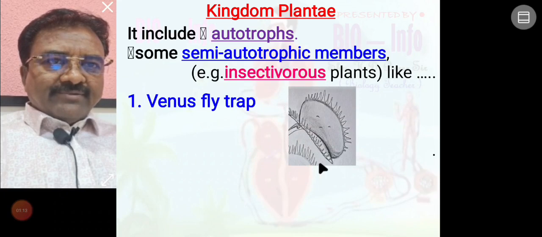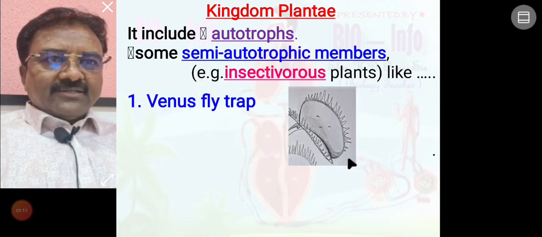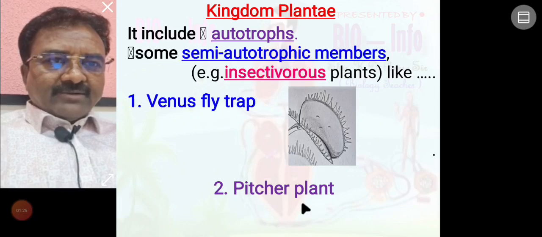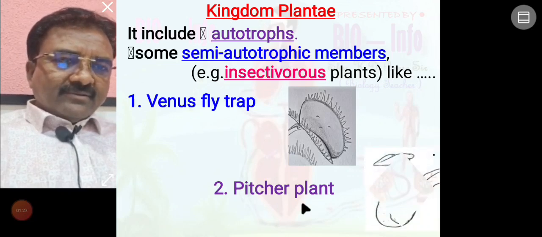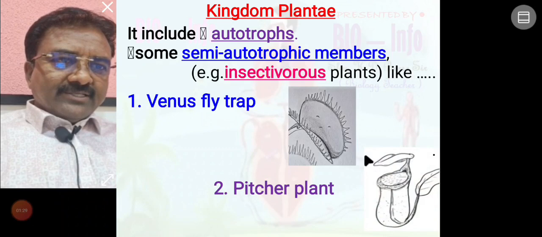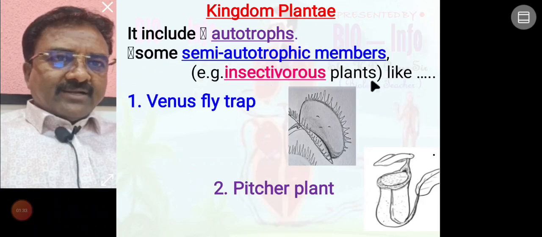Venus flytrap eats insects, so it is called a semi-autotrophic insectivorous plant. Second example, pitcher plant. This one is also an insectivorous plant, a semi-autotrophic member of kingdom Plantae.